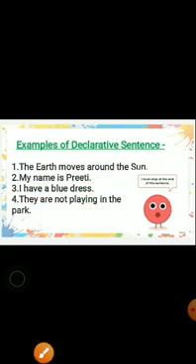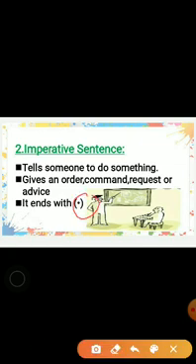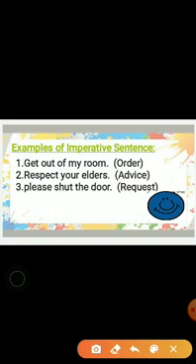Let's move to our second kind of sentence, that is imperative sentence. An imperative sentence tells someone to do something. It always gives an order, command, request, or advice, and it ends with a full stop. Okay, let's see some examples. Get out of my room. When we are reading this sentence, we are able to understand that someone is giving an order. So it is an imperative sentence.